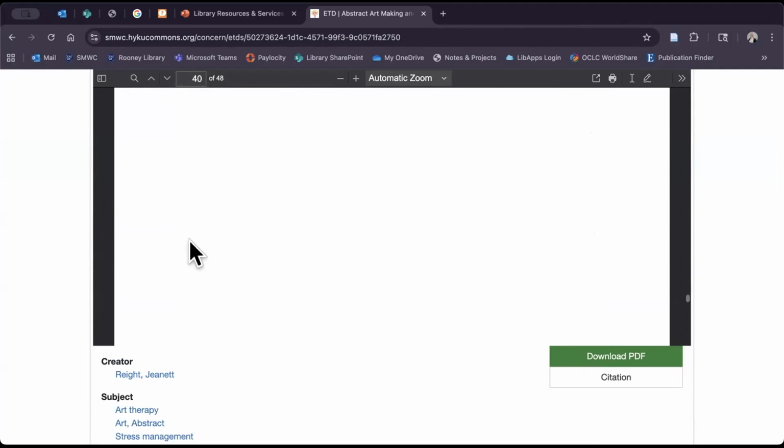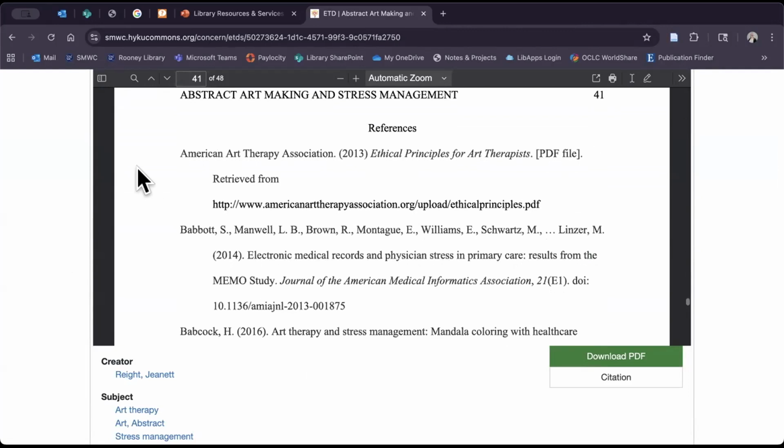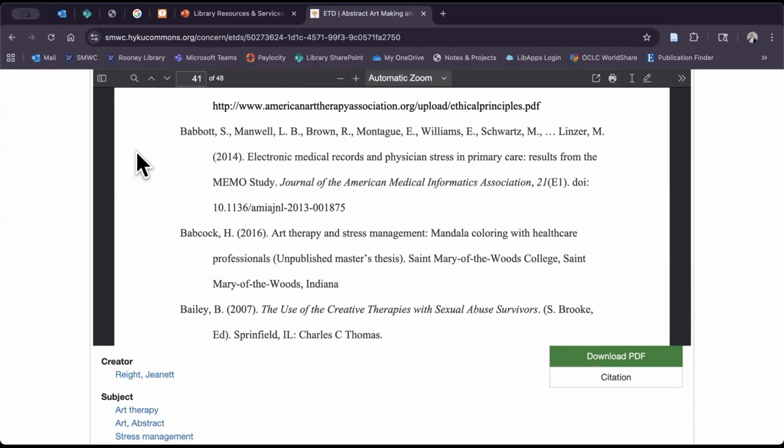And see if I can get all the way down to the references. So graduate students, feel free to use this as a tool to help you. Look at what others are citing, and those might be really great sources in the field.